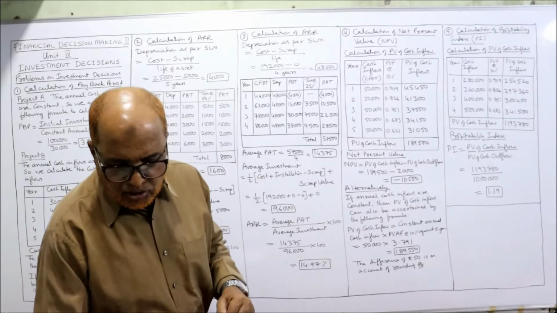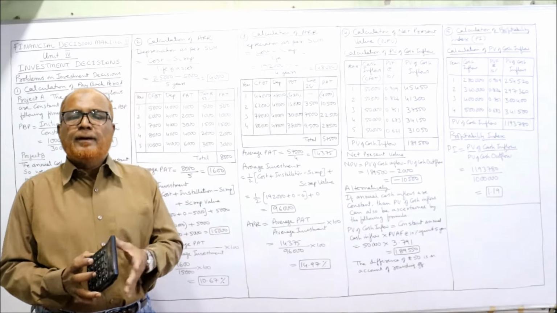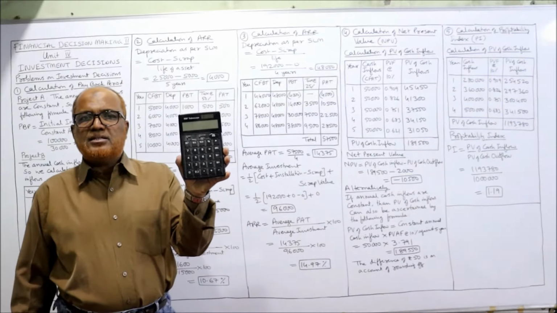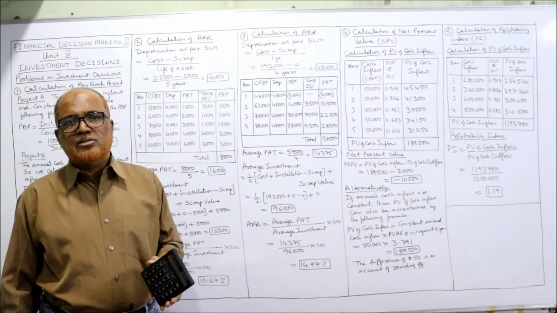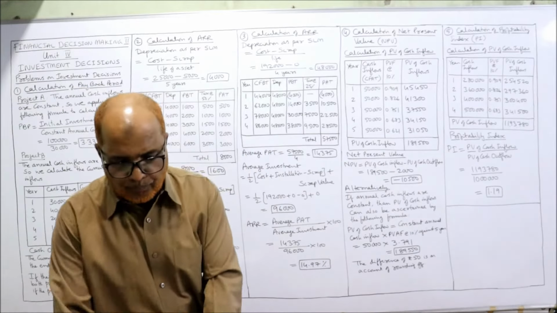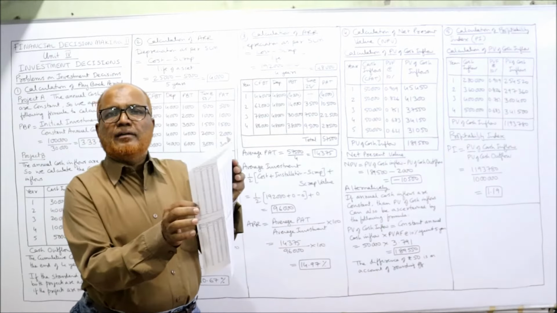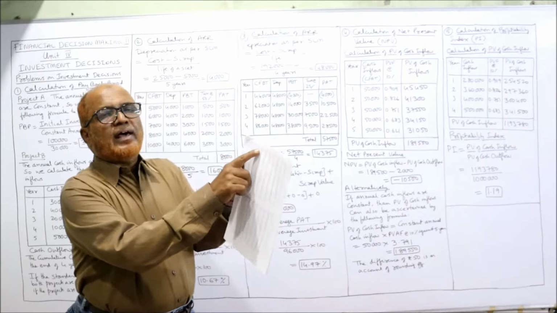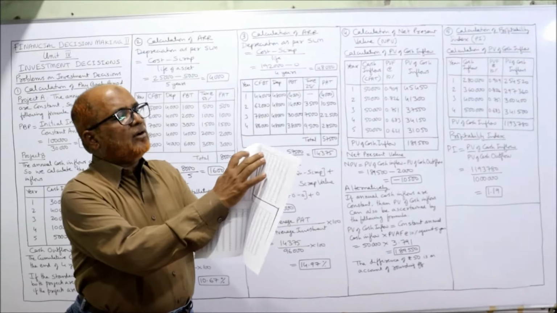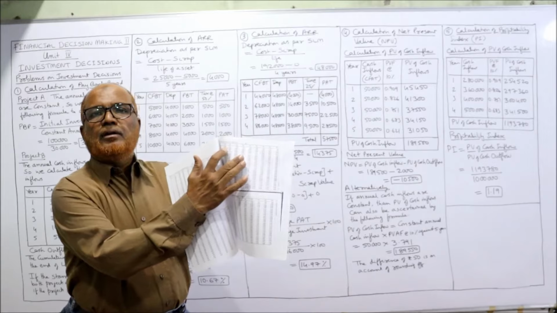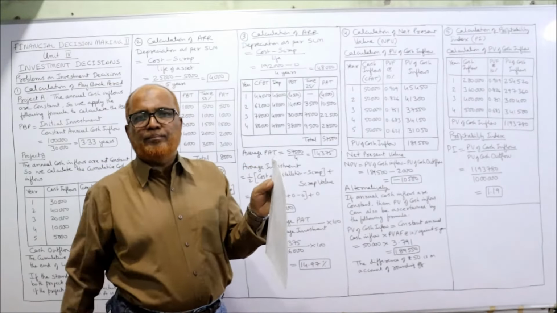Otherwise, the alternative, if you don't have the PV factors table, then with the help of a simple calculator you can calculate the PV factors. I will show you both methods. In the PV table, two tables are there. One table is the present value of 1 rupee, and the second page gives the present value of annuity of rupee 1. So one page annuity and one page PV of rupee 1.